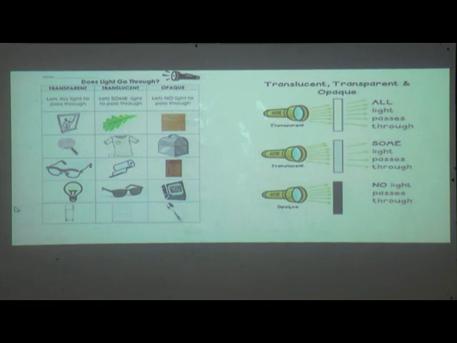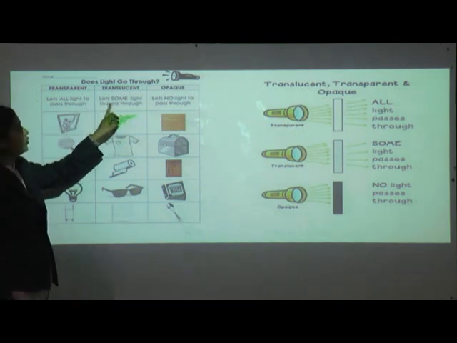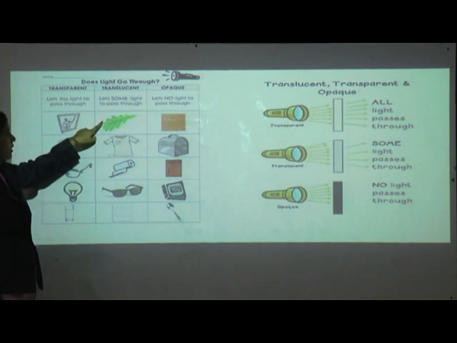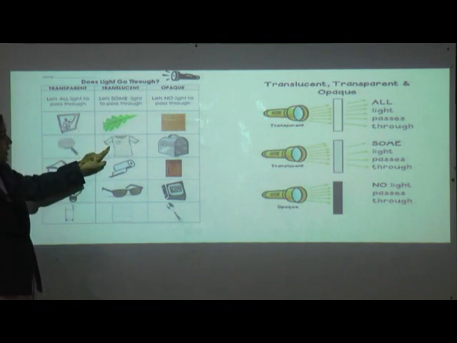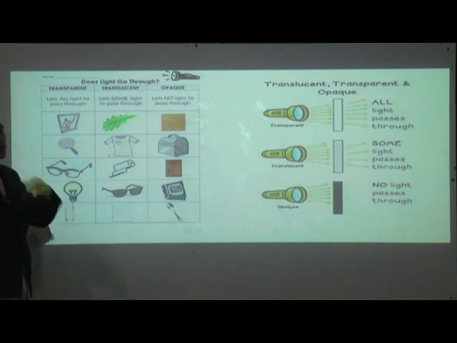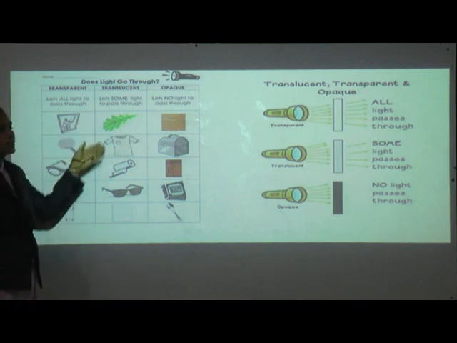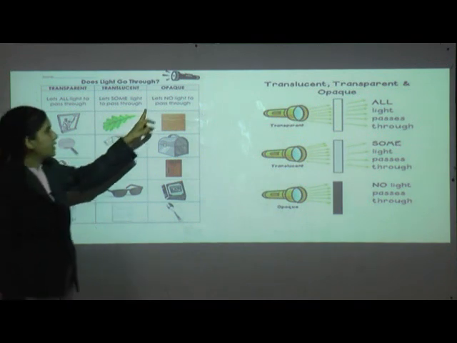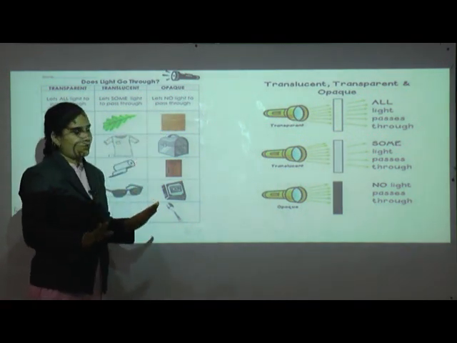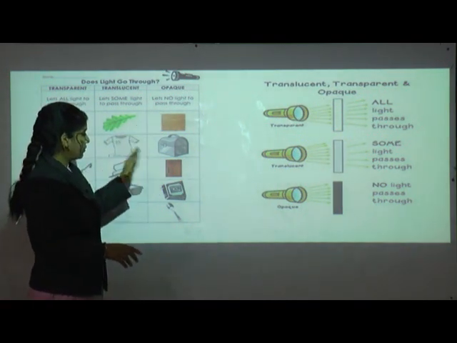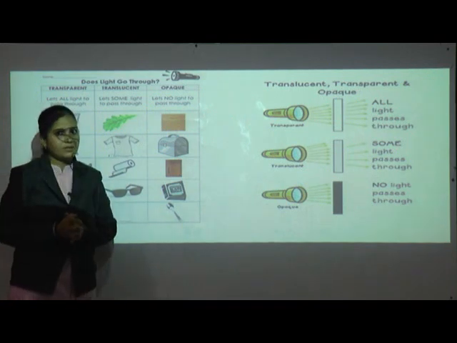And in translucent, they let some light pass through. Leaf, dress, shirt, paper, goggle. So these are the translucent objects. Here opaque lets no light pass through. Okay, so you can see the examples of this.